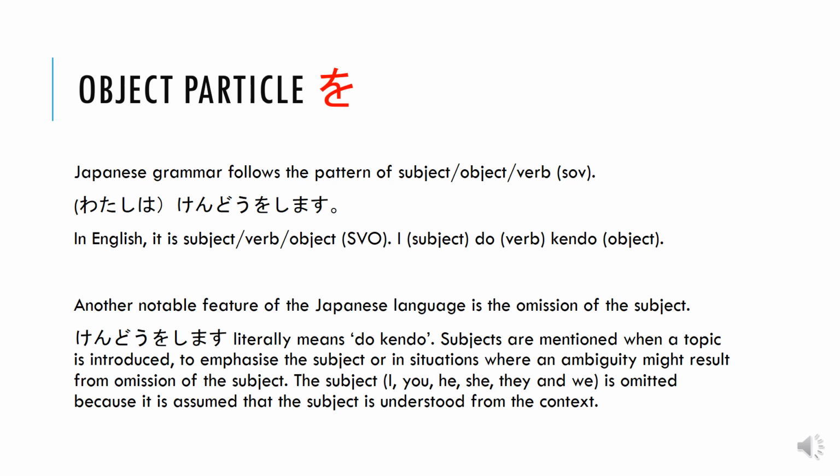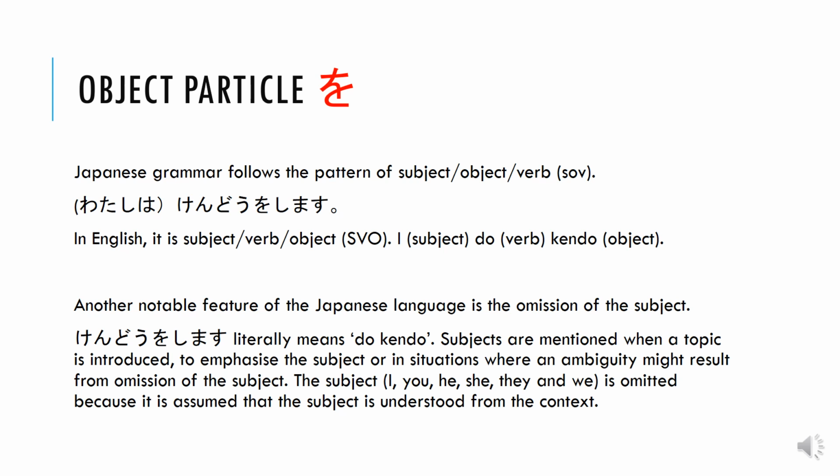Another notable feature of the Japanese language is the omission of the subject. Kendo shimasu literally means do kendo. Subjects are mentioned when a topic is introduced, to emphasize the subject, or in situations where an ambiguity might result from omission of the subject. The subject I, you, he, she, they, and we is omitted because it is assumed that the subject is understood from the context.